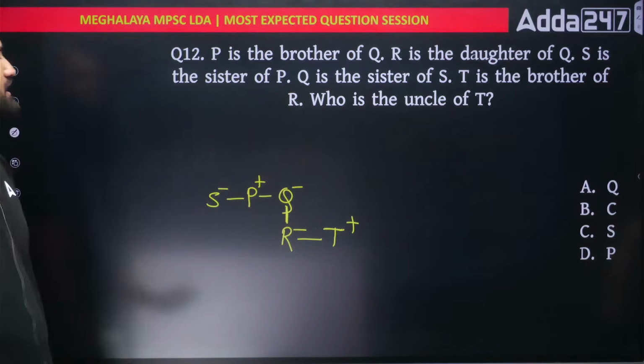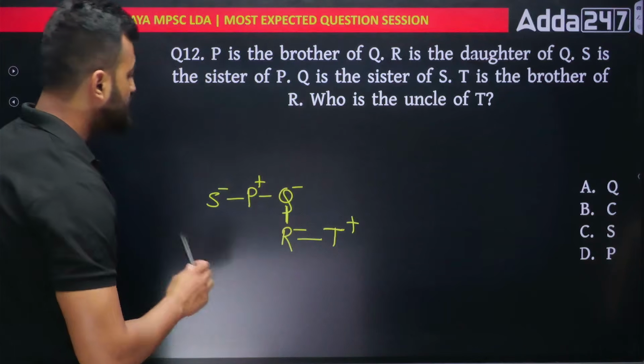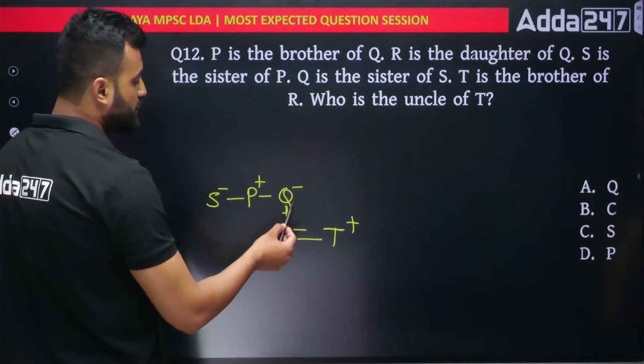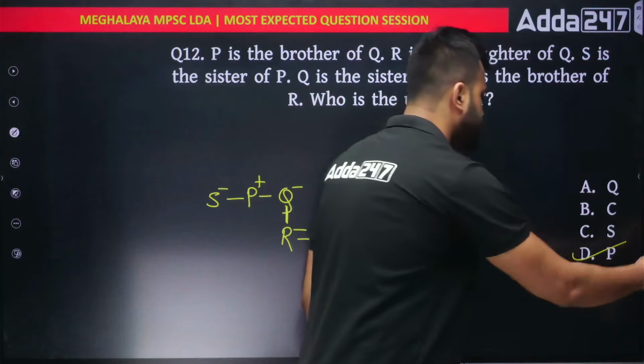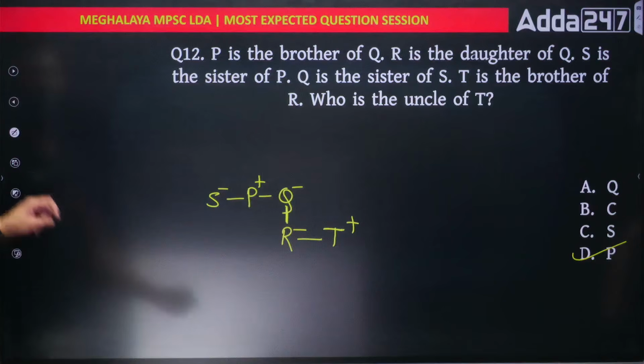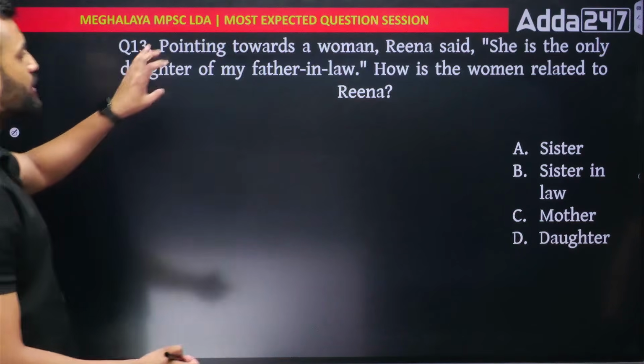Now what they're asking, who is the uncle of T? T's mother is Q and Q's brother is P. So T's uncle would be P. Option number D is the right answer. Okay, easy question. Next.